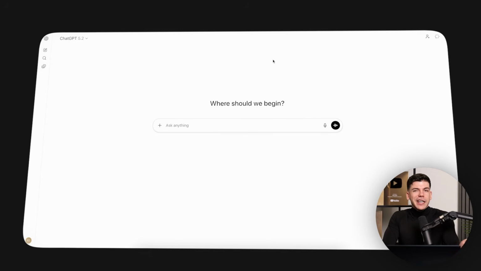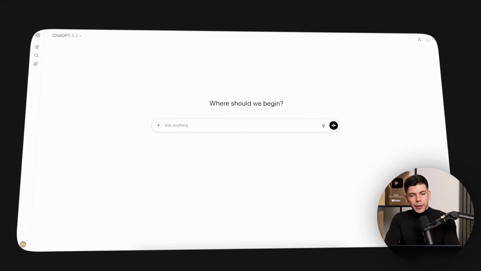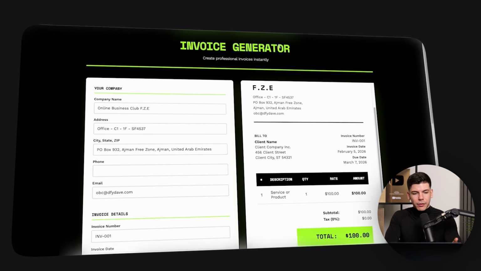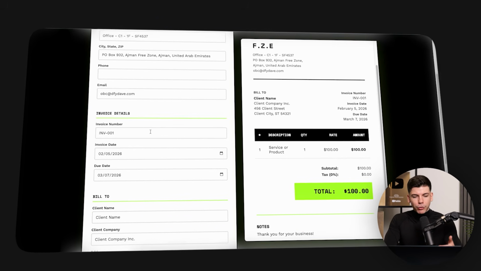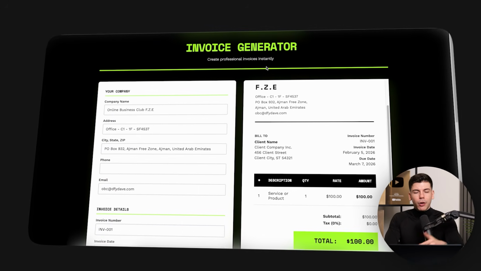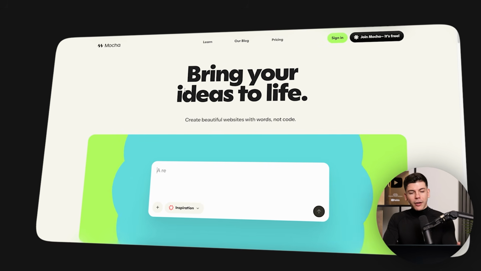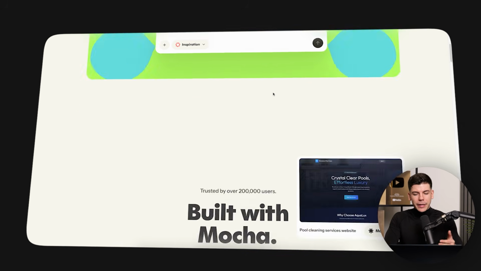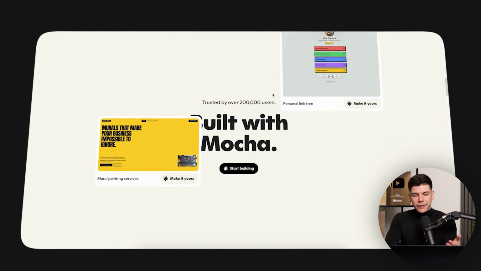And yes, ChatGPT is good for beginners to build some basic apps. Like for example, here I've built this very basic invoice generator. It's a one-page app, but as soon as you try to build something that's more complex and you try to make money with those apps, it always breaks. It never really works. But 2 weeks ago, I found this tool called Mocha, where you can speak almost any kind of web app into existence without having to write a single line of code.